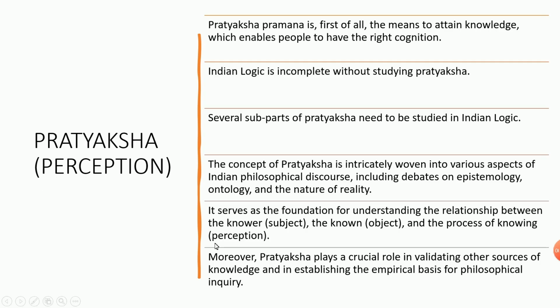Each person has their own idea or perception, so that they can form a debate or argument. So this Pratyaksha serves as the foundation for understanding the relationship between the knower, the subject, the known, the object, and the process of knowing, that is perception. These three are interconnected: subject, object, and perception. The knower is the person who knows, the object is what is being known, and then there is the process of knowing. Pratyaksha plays a crucial role in validating other sources of knowledge. Like I said, everything is based on this.